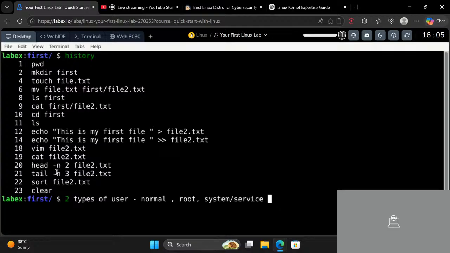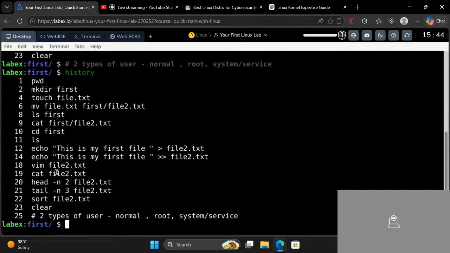So let's see which user we are. I will go here and type hash. What does hash do? It will just comment this out. So if I click enter, nothing will show. It's just commenting. Now if I do history, it will also show that we used this, and this is just a comment, nothing else.